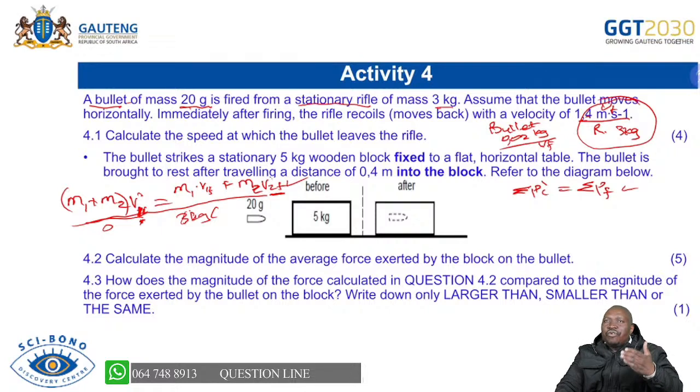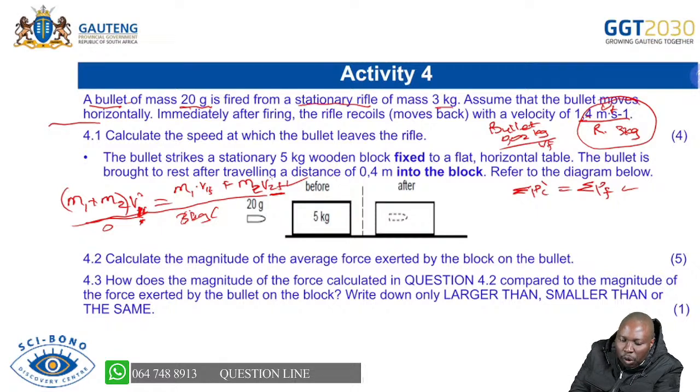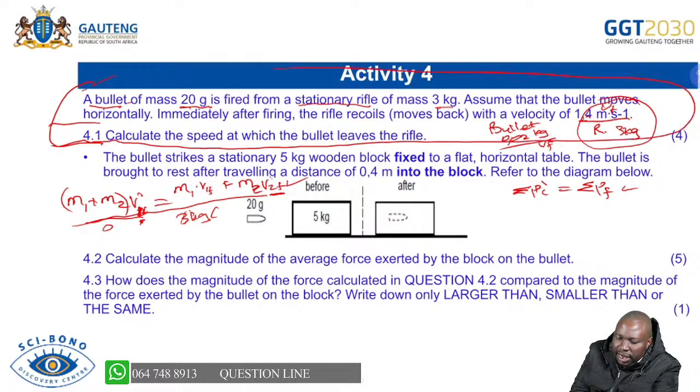And then when we go to 4.2, we are saying calculate the magnitude of the average force exerted by the block on the bullet. So now you have a new question altogether. So don't be confused. When you look at the first question, that's what you must do as and when you get your question, because 4.1 is based on this statement. But when we move now to 4.2 and 4.3, you will realize that there is a new statement. So always know which statement is for which part of the question. So this is the preamble.